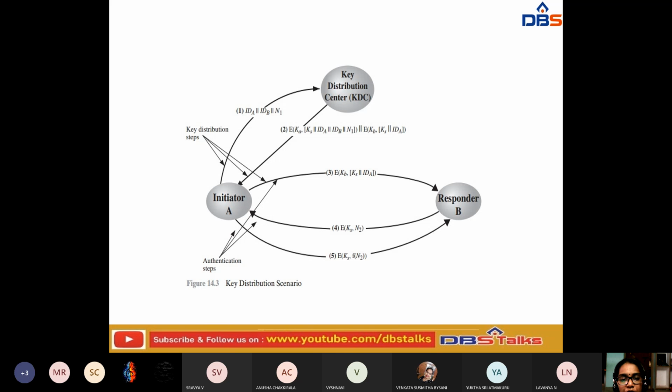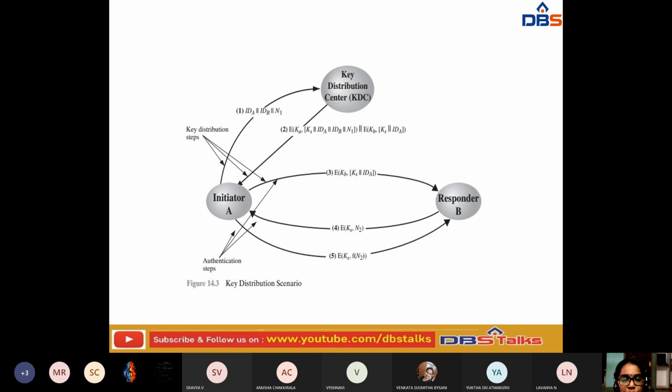All the data is encrypted, and it is going to be sent to the initiator A. After sending data to the initiator, A has to send that encrypted data to the responder. Here, if you have observed in this figure, the responder B is going to send another data which is encrypted by this responder.